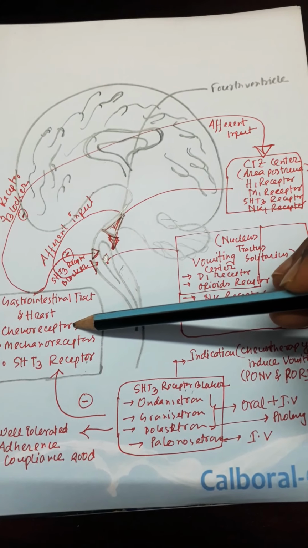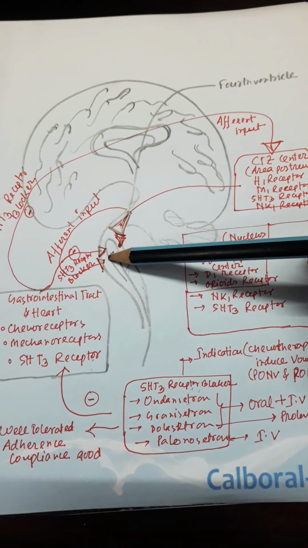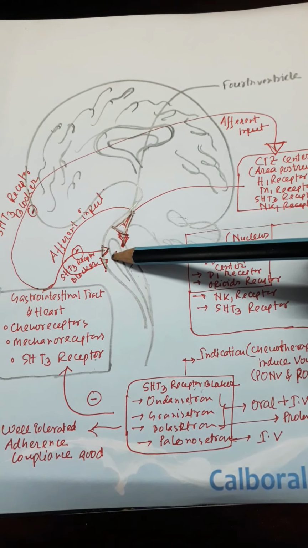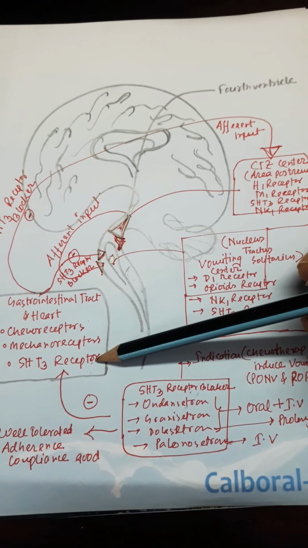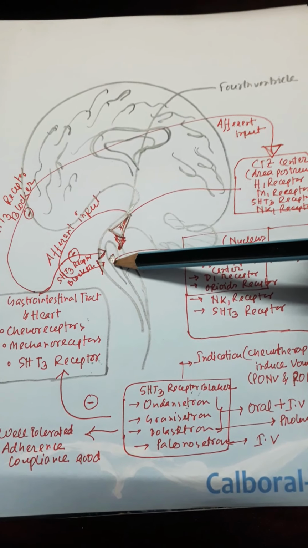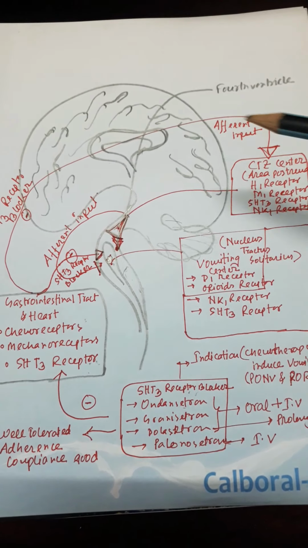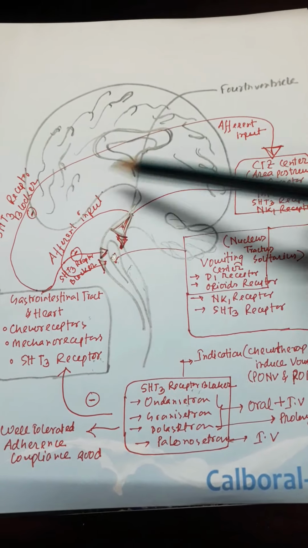These gastrointestinal tract 5-hydroxytryptamine 3 receptors stimulate the vomiting center directly, and also directly stimulate the chemoreceptor trigger zone through afferent impulses.